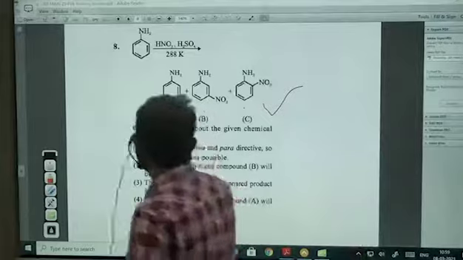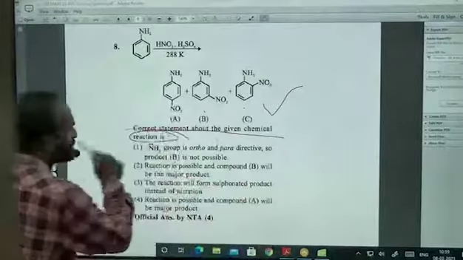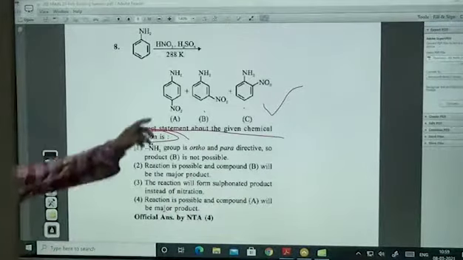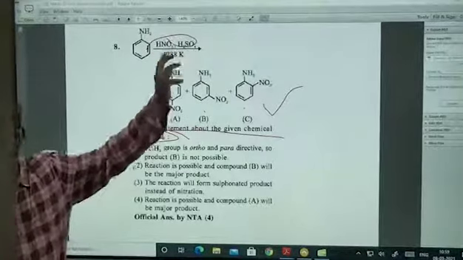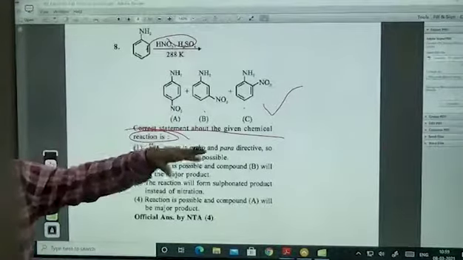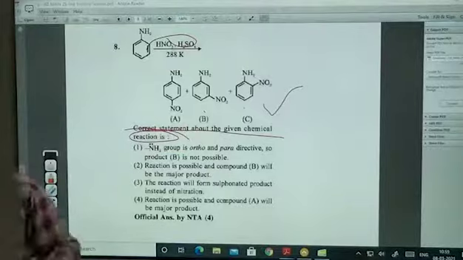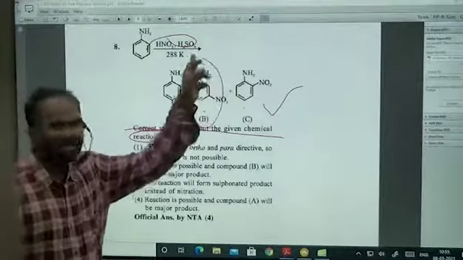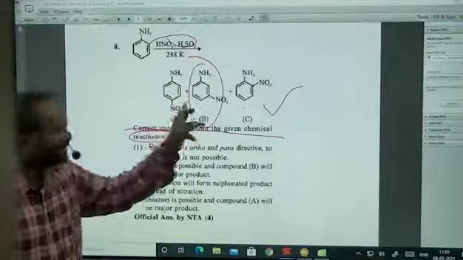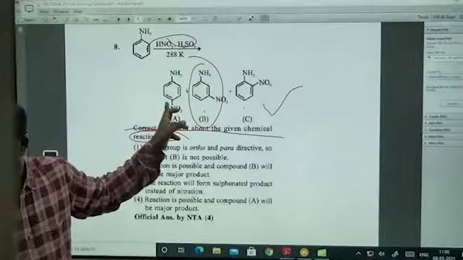So what they are asking: correct statement about the given chemical reaction is. What is the correct statement? Because I am using HNO3, H2SO4, anilinium will be formed. Anilinium will be a meta-directing group. That's why I could get this one as the second major product. This is a major product, no doubt.